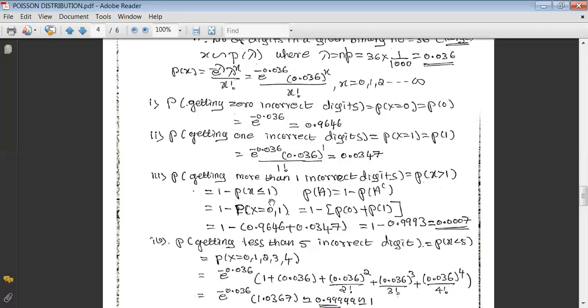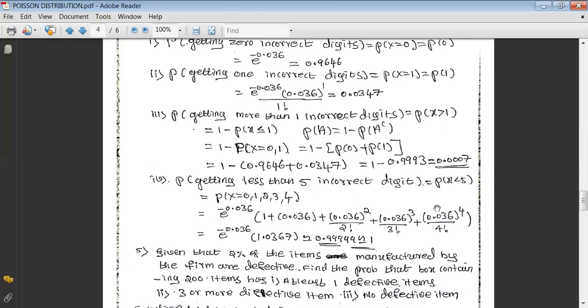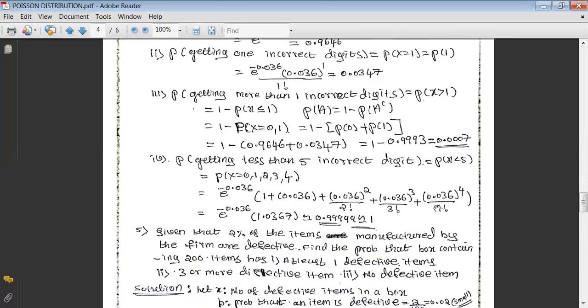They are less than or equal to 1. Then the or becomes plus, that will be p of 0 plus p of 1. We already got the p of 0 value, that is 0.9646, and the p of 1 value, that is 0.0347. Use those and simplify this, we got its value as 0.0007.